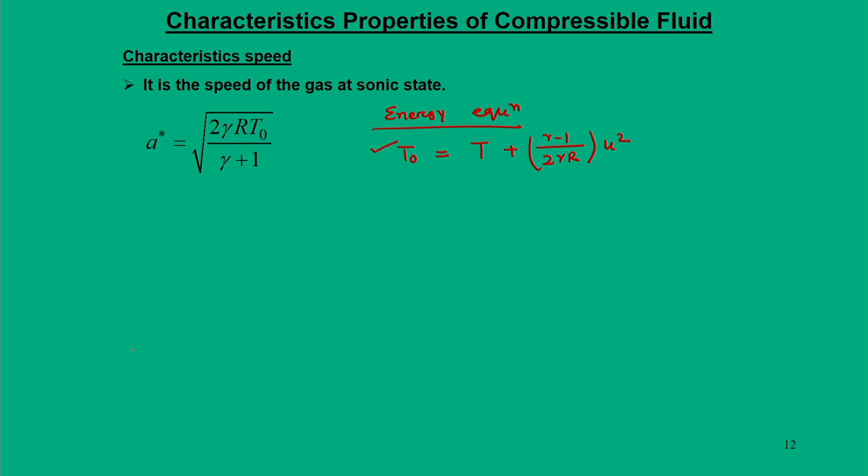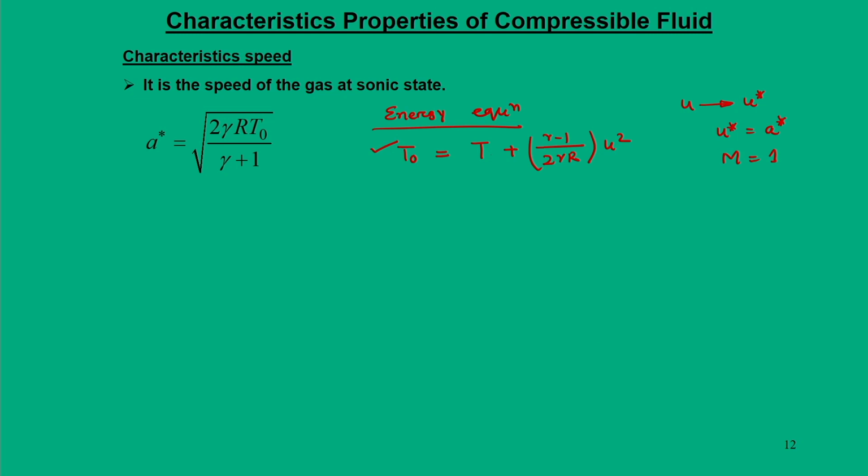So, here what we are assigning is that u becomes u star, or u star is also equal to a star, the speed of sound at the sonic state. So, m becomes 1, the Mach number becomes 1.